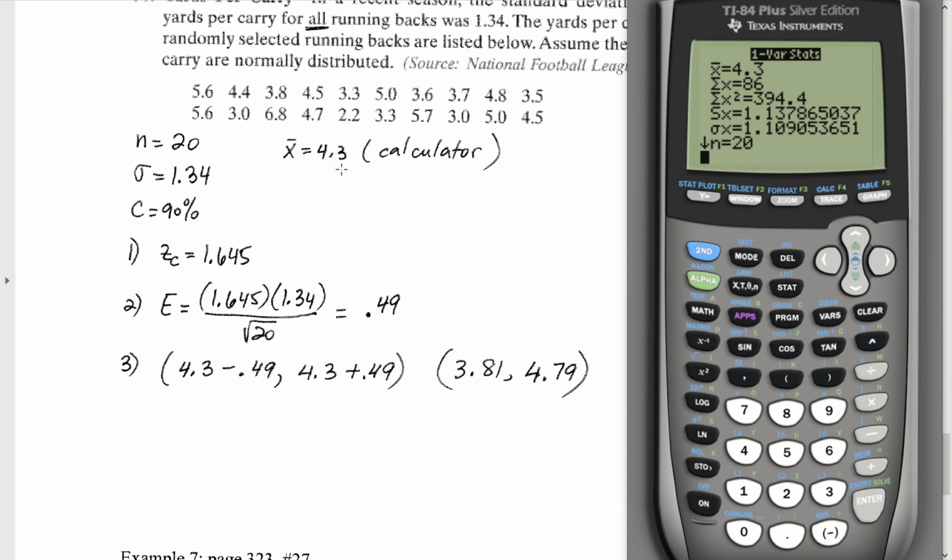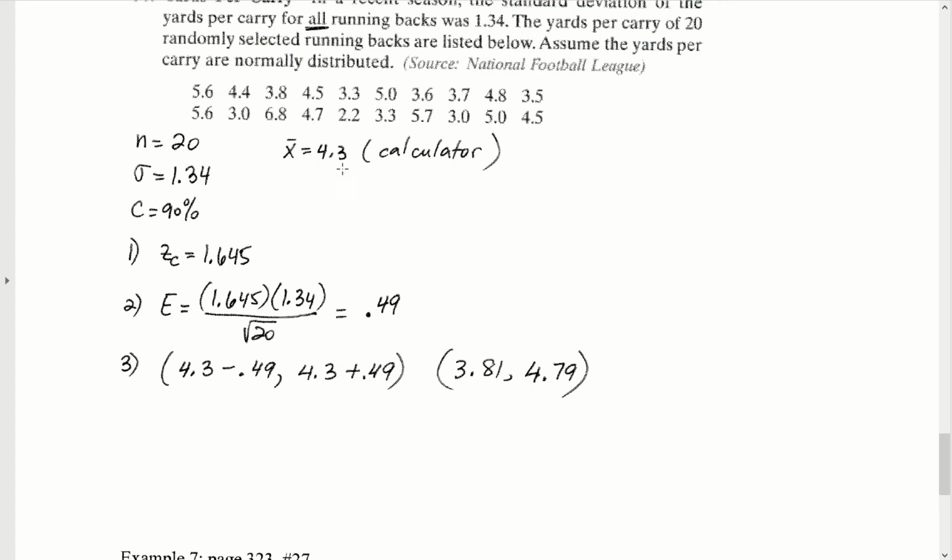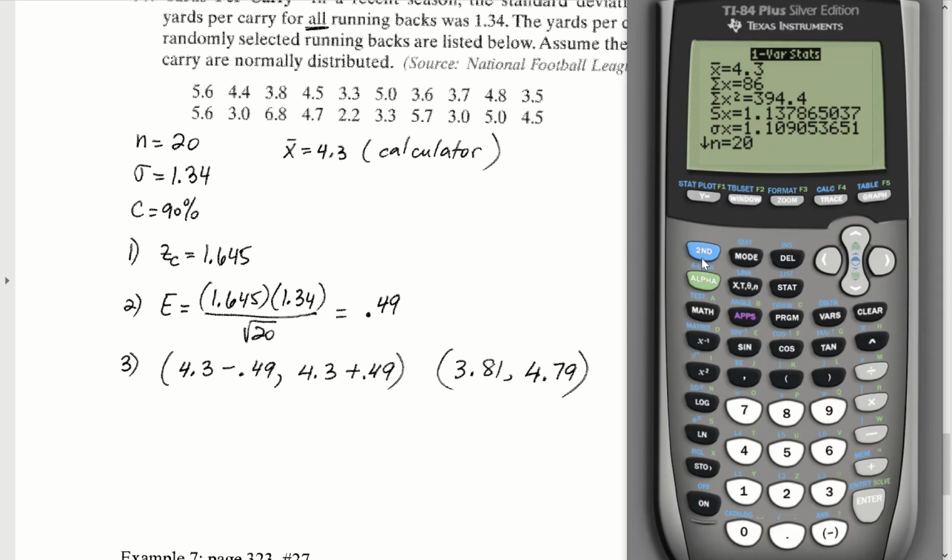The only other thing we would need for our confidence interval is the margin of error. And the formula for that margin of error again is E equals ZC times sigma divided by the square root of n. We know from the problem that sigma is 1.34. We have a sample of size 20, so it's going to be divided by the square root of 20. We would just need to find the z-score that corresponds to the 90% confidence interval. We would go second distribution, inverse norm.